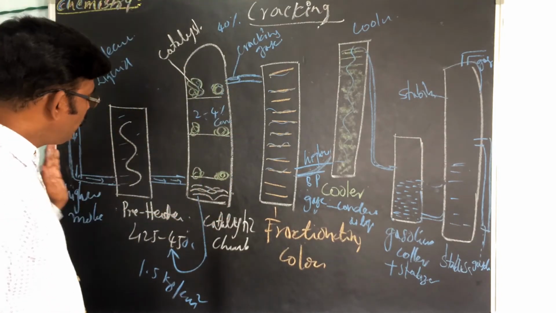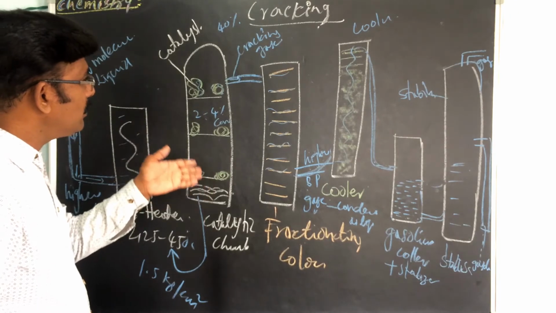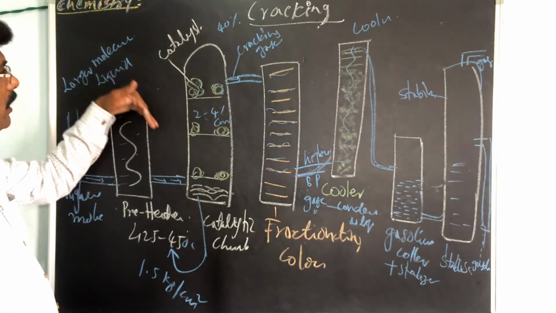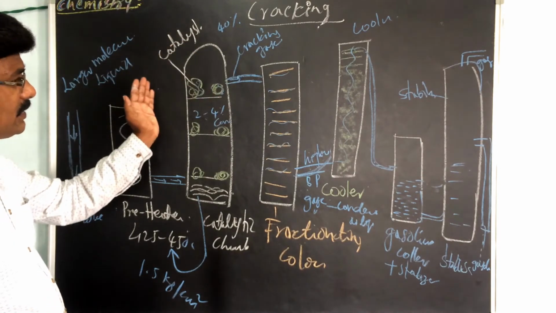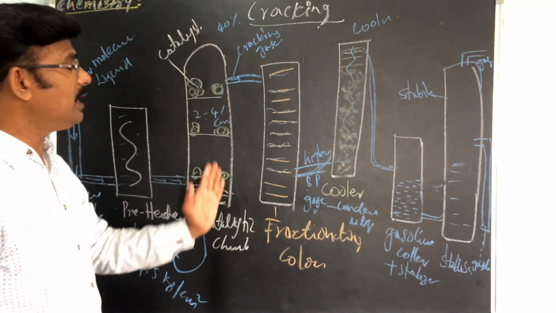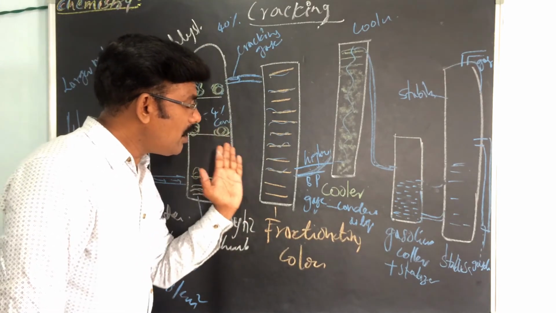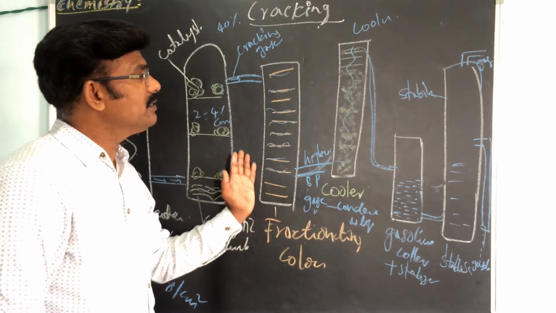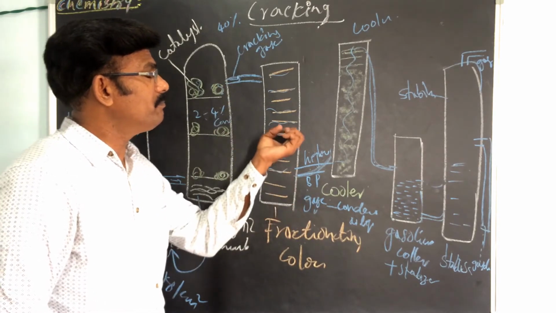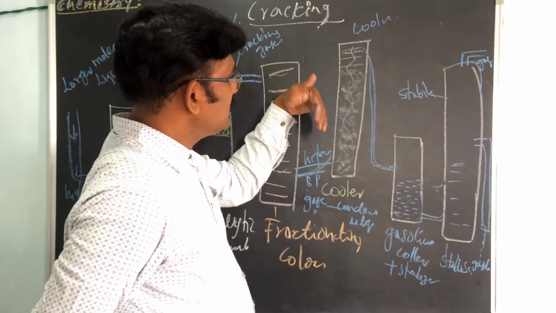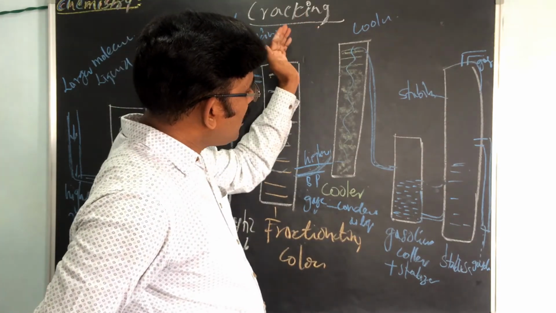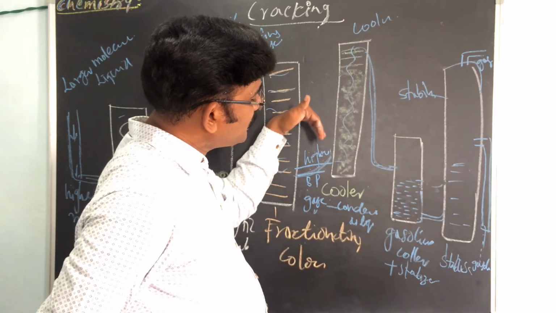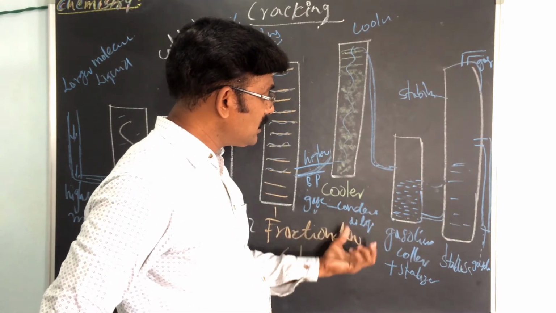From here they are forcefully entered into the cracking chamber. So what happened? Almost 40% of the gases, or cracking gases, enter into the fractionating column. Then the higher boiling point gases are condensed very fast, and later the lower boiling point gases are condensed later. Then the condensed product enters the gasoline collector chamber.